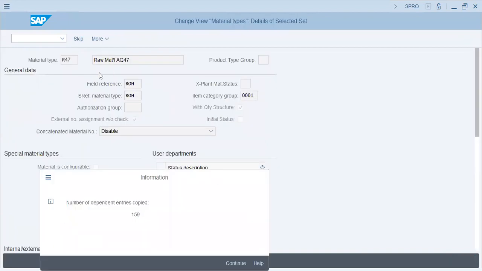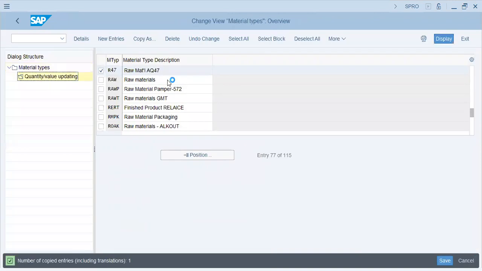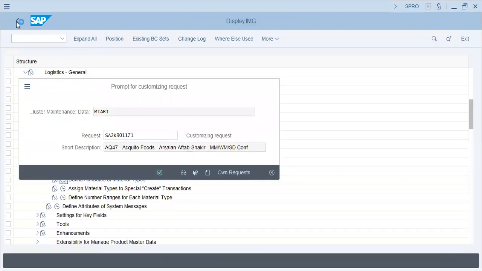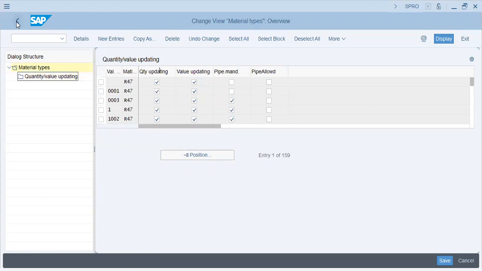R47 quantity and value updating. Yes, quantity update. Yes, I want update for value and quantity. Pipeline is for material that is used for continuous production, like chemicals, Pepsi, Coca-Cola, or automotive. Save.